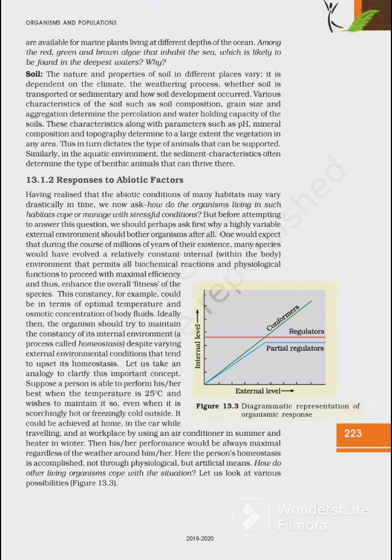organisms after all. One would expect that during the course of millions of years of their existence, many species would have evolved a relatively constant internal environment within the body that permits all biochemical reactions and physiological functions to proceed with maximal efficiency and thus enhance the overall fitness of the species. This constancy, for example, could be in terms of optimal temperature and osmotic concentration of body fluids. Ideally, then, the organism should try to maintain the constancy of its internal environment, a process called homeostasis.